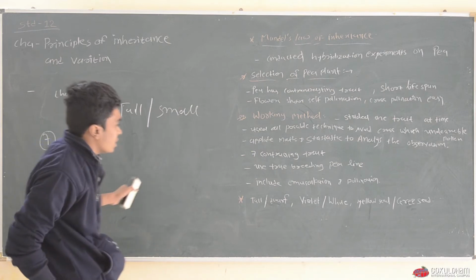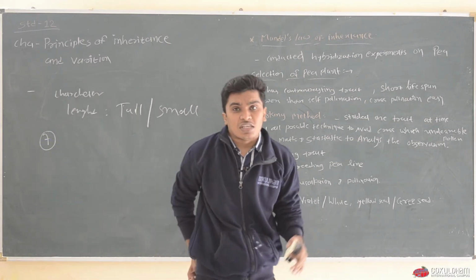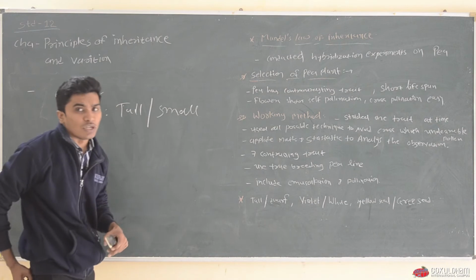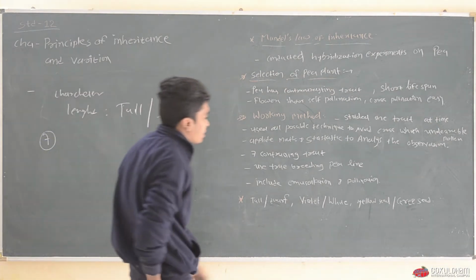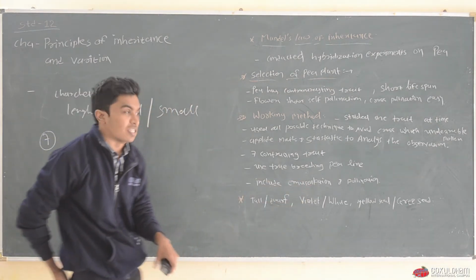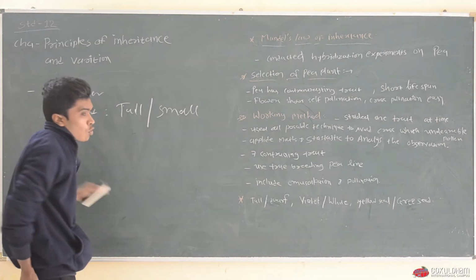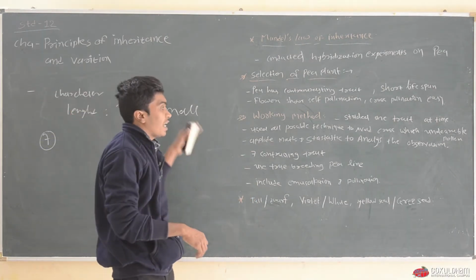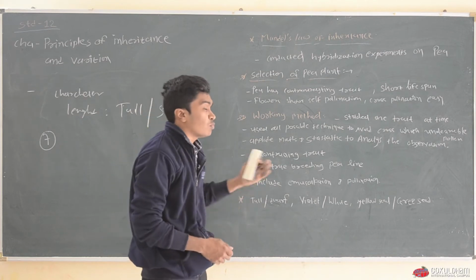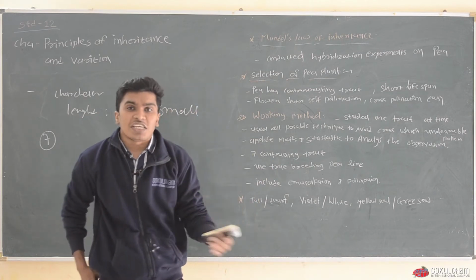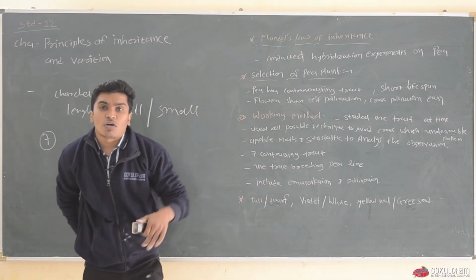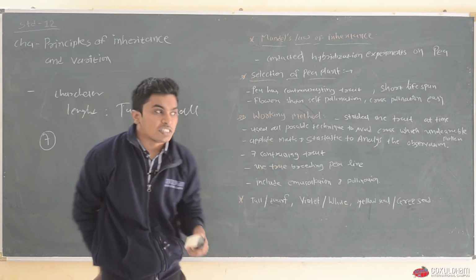Another example is seed color. Two types of seed color are found in pea: one is yellow and another is green. So all these characters are contrasting, which is very useful in observation and conclusion on their observation.